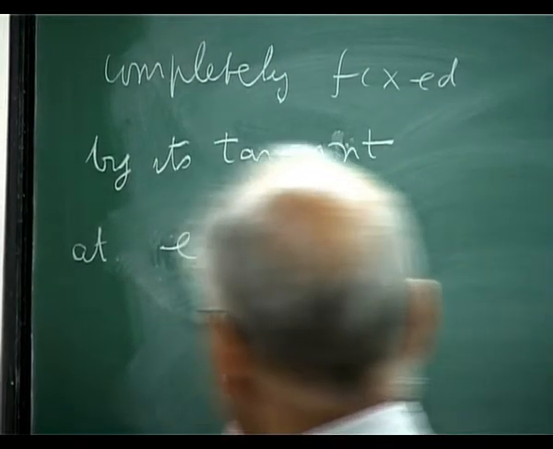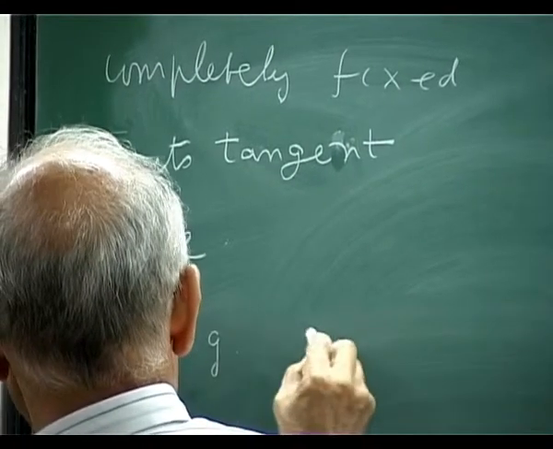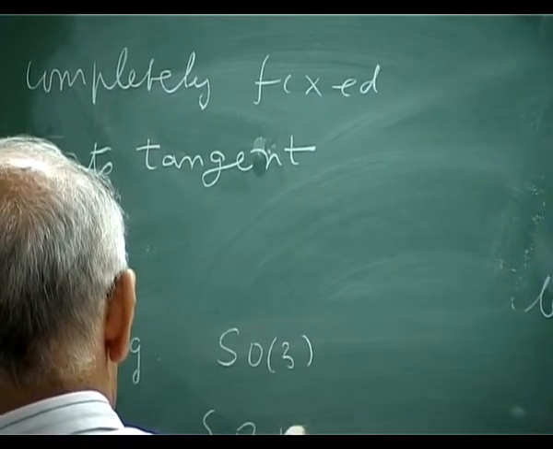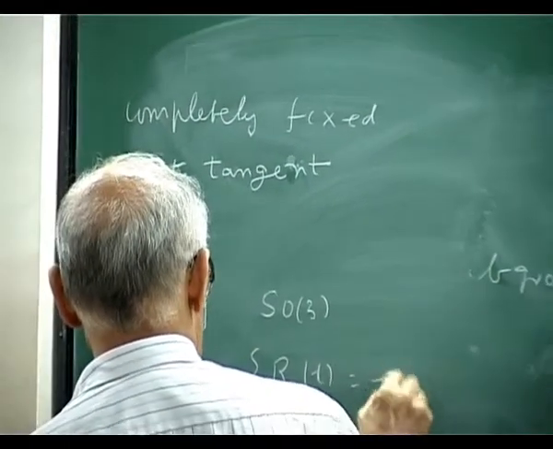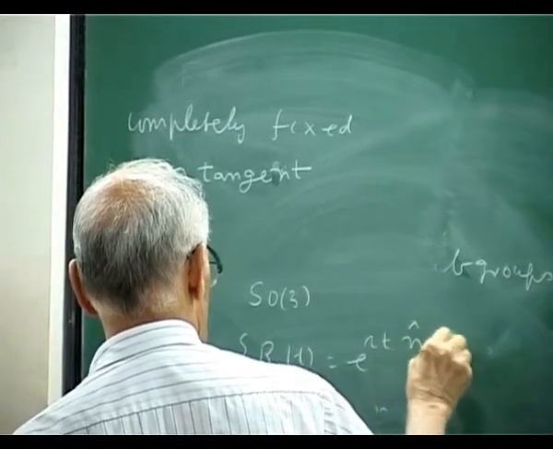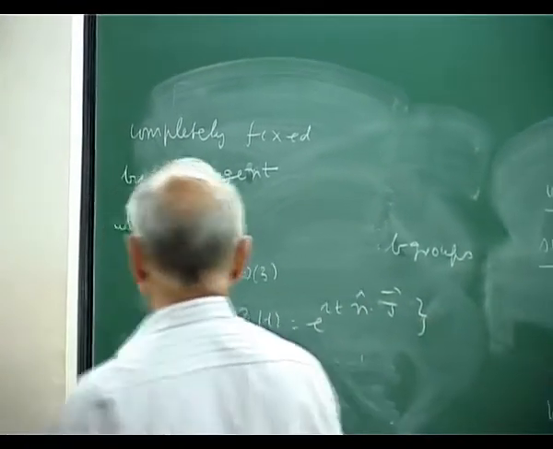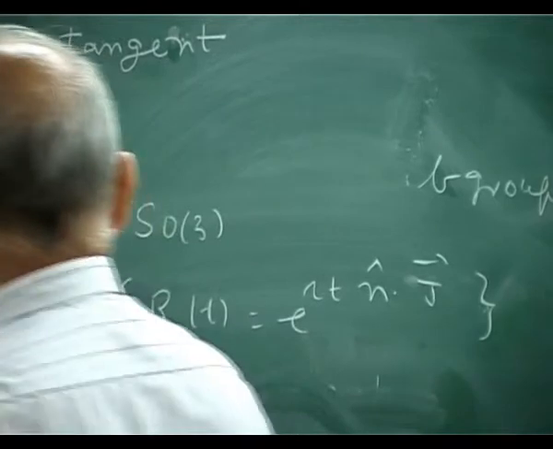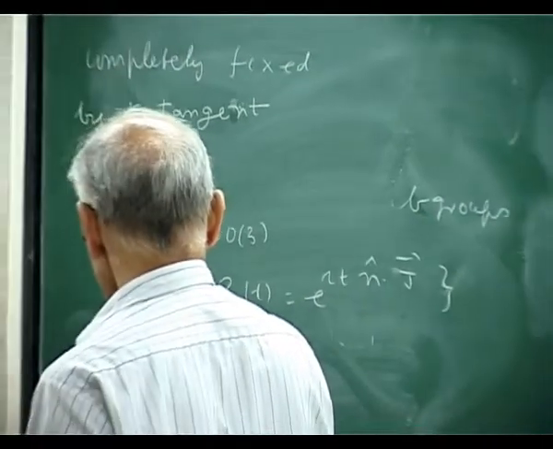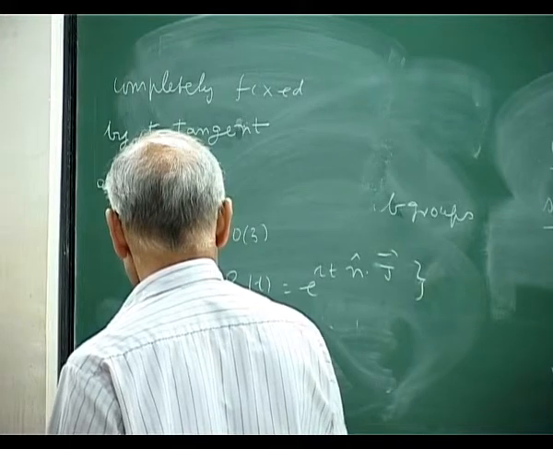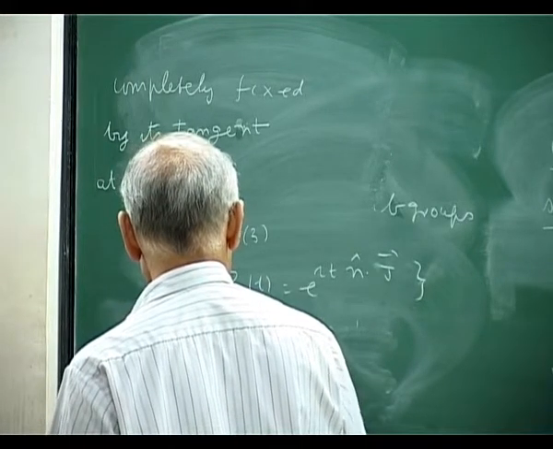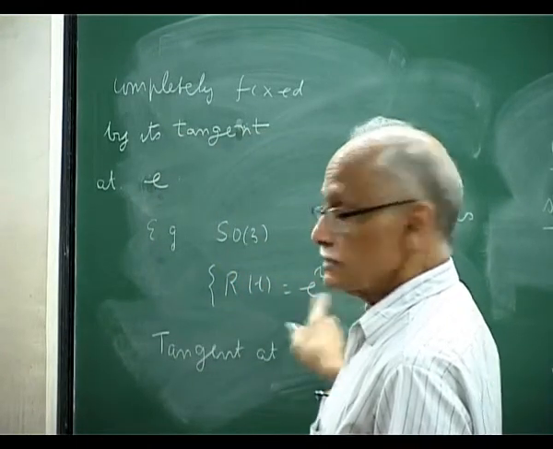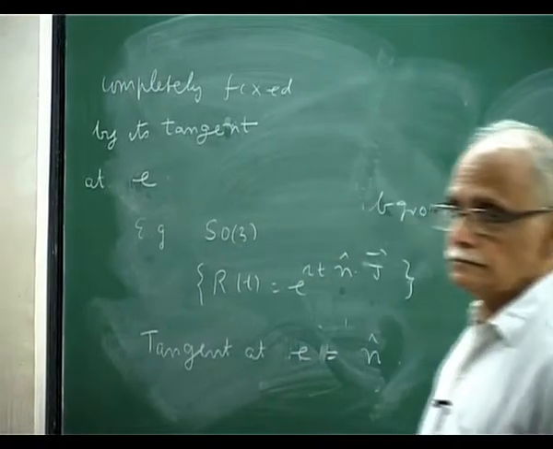Okay, for example, this SO3, and I look at R of t, which is exponential of i t n hat dot J. The tangent at the origin at E, in local coordinates, will be just n.